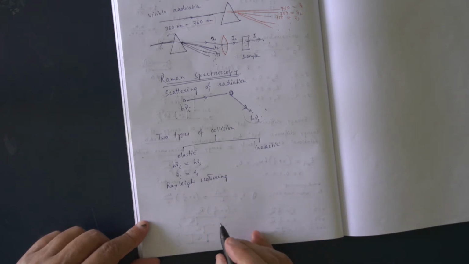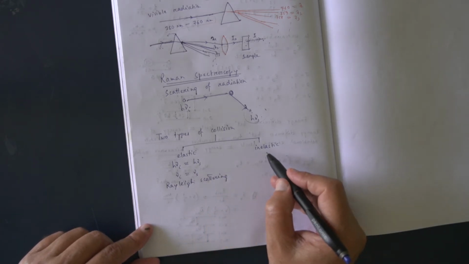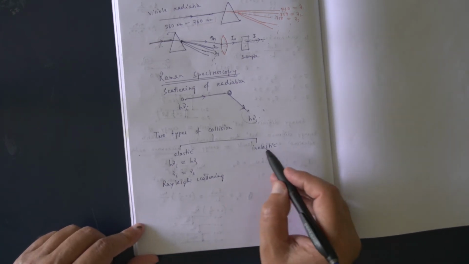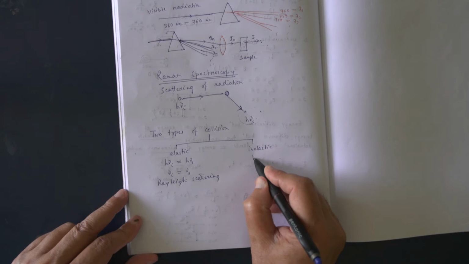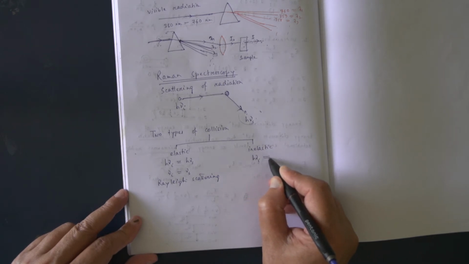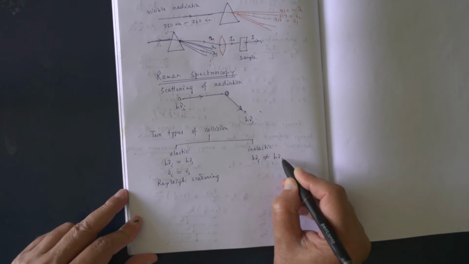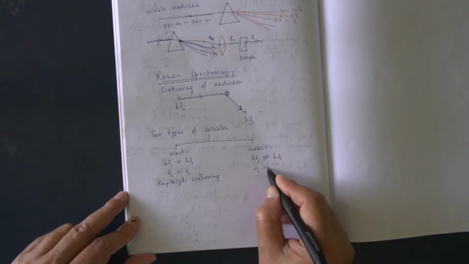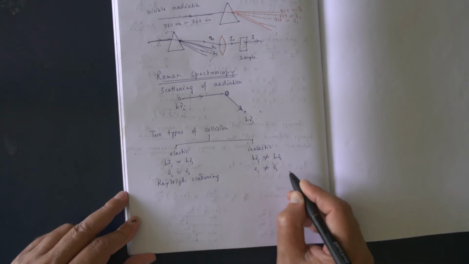But in case of inelastic collision, what happens? Initial energy of the photon is not equal to this. That means initial frequency is not equal to scattered frequency.